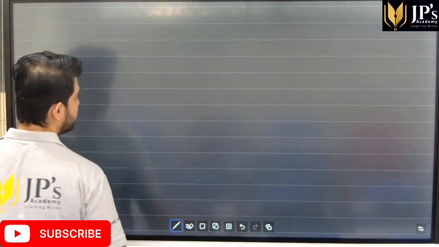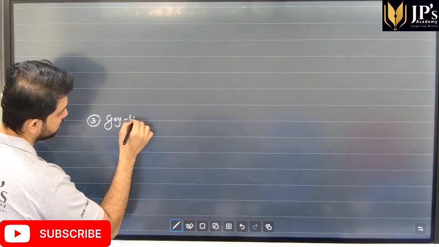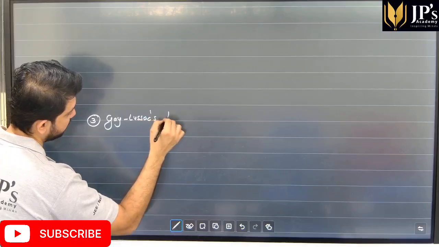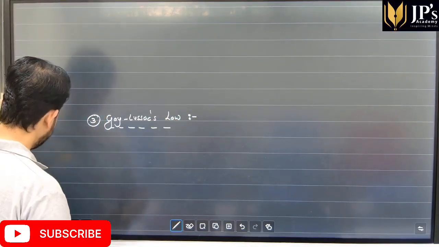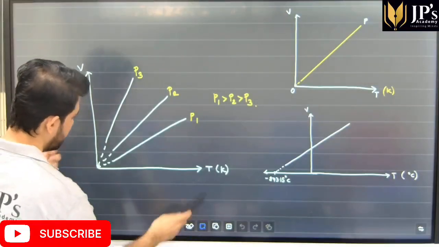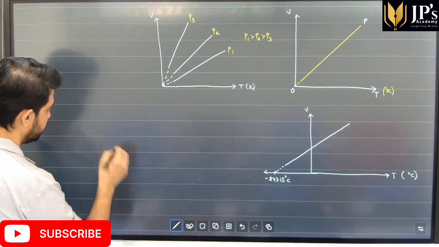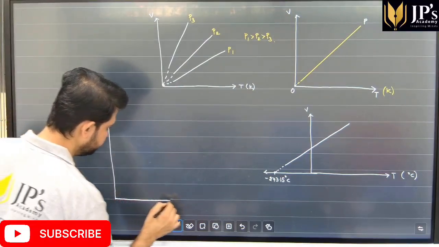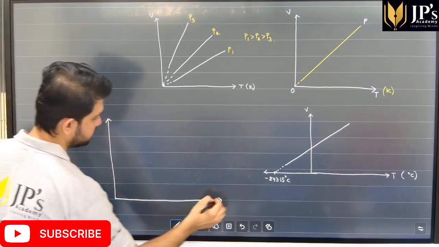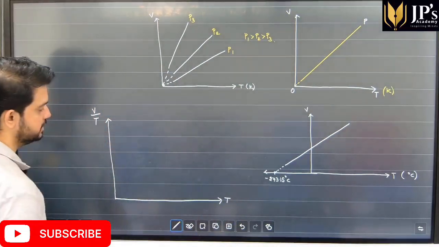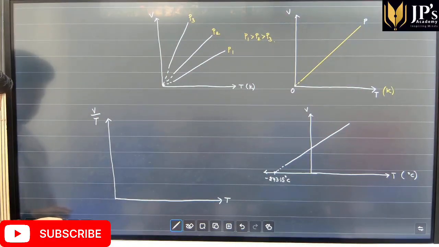The next law, students, that we have is called Gay-Lussac's law. Now students, with Charles' law, I'll also give you a homework question. I want students to try this particular plot. Let's say, students, V by T versus T. It's a very simple plot. I want you students to plot this V by T versus T.